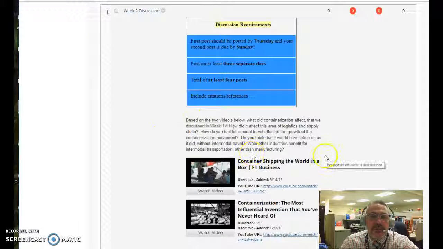So this question, based on the 2 videos below, what did containerization affect that we discussed in week 1? How did it affect this area of logistics and supply chain? How do you feel intermodal travel affected the growth of the containerization movement? Do you think that it would have taken off as it did without intermodal travel? What other industries benefit from intermodal transportation other than manufacturing? I'll have to go back and change that.